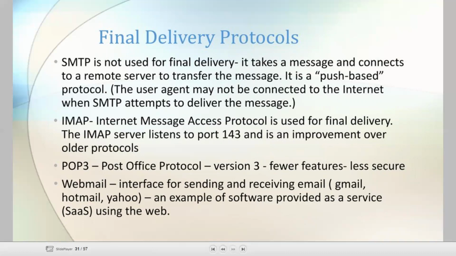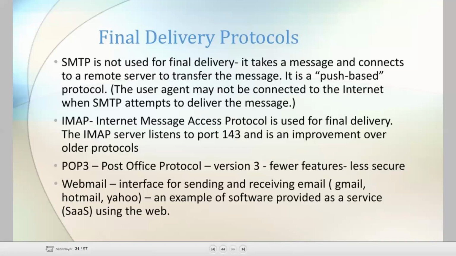Let's see the final delivery protocol, that is IMAP, Internet Message Access Protocol, which is used for final delivery. The IMAP server listens on port number 143 and is an improvement over older protocols. Next, POP3. POP means Post Office Protocol version 3.